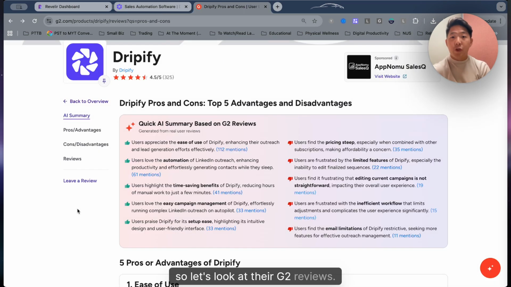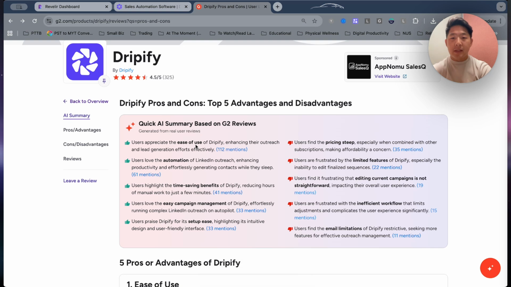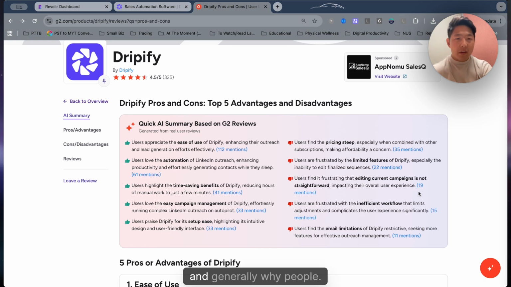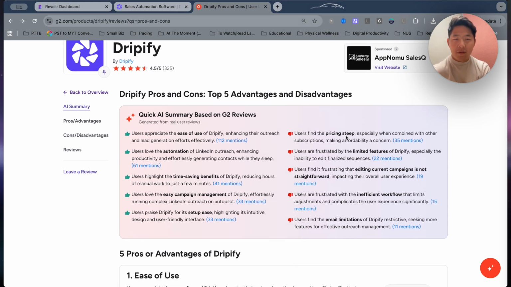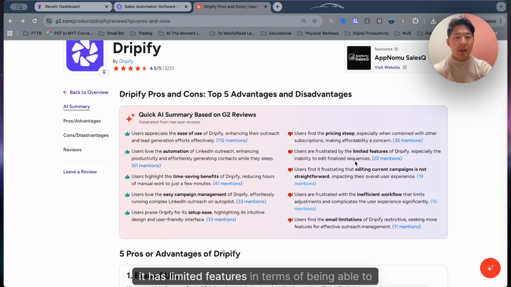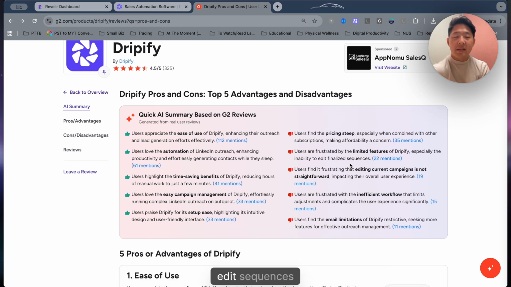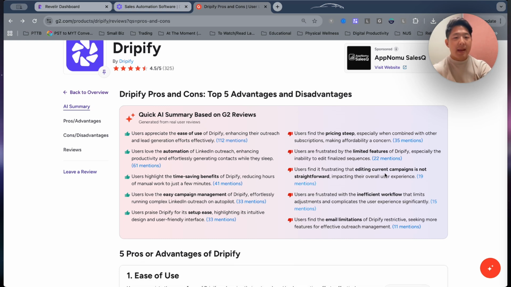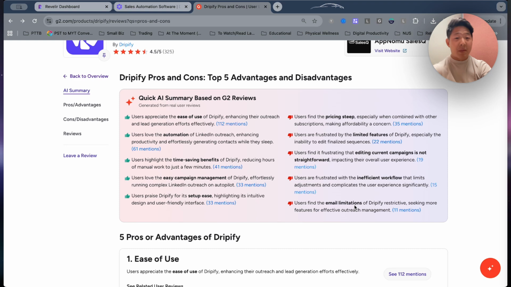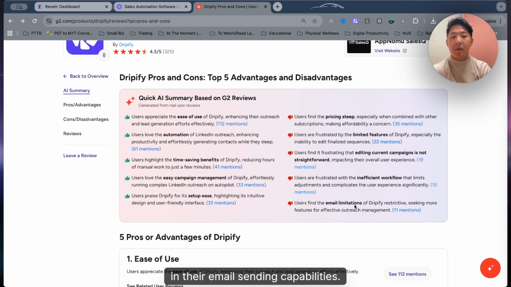So let's look at their G2 reviews. We see that generally people like Dripify because it's easy to use and it saves time. And generally what people dislike about it is that it's really expensive. It has limited features in terms of being able to edit sequences that's already been finalized, which I think is the same as editing current campaigns, and basically limitations in their email sending capabilities.